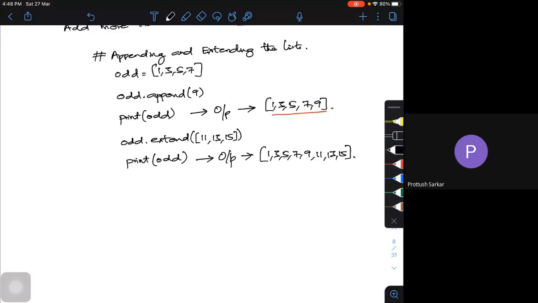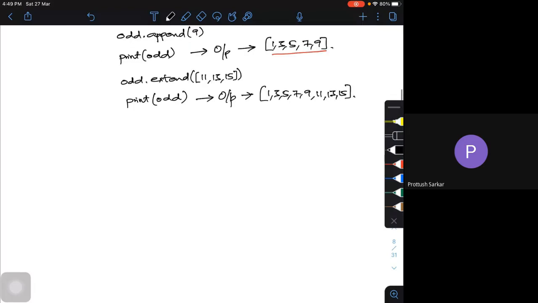You can do the same thing for a string, a float, or whatever it may be. Anything can be used. Sometimes we may have to do some operation where we have to add 2 lists, or sometimes I may have to multiply the same list n number of times. So, for example, I have 2 lists.